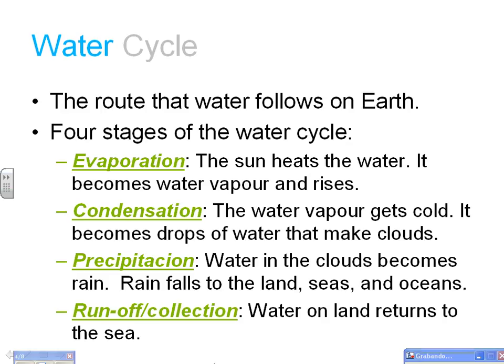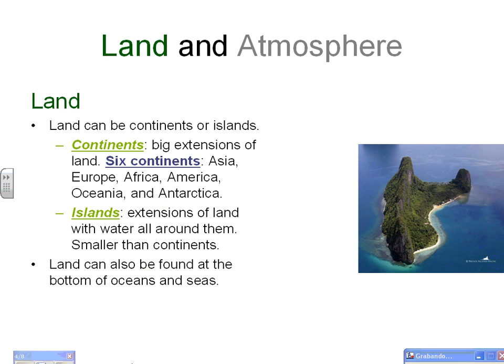Precipitation. Water in the clouds becomes rain. Rain falls to the land, seas, and oceans. Runoff, collection. Water on the land returns to the sea.